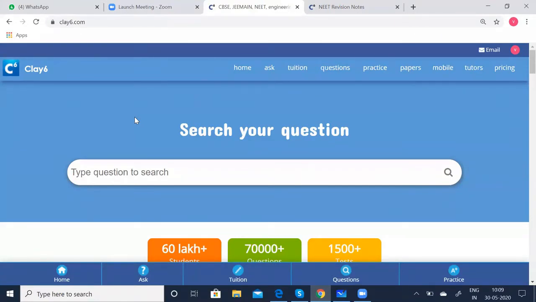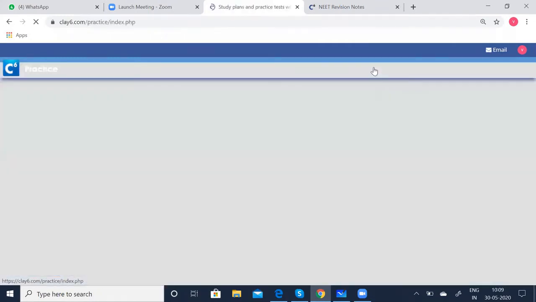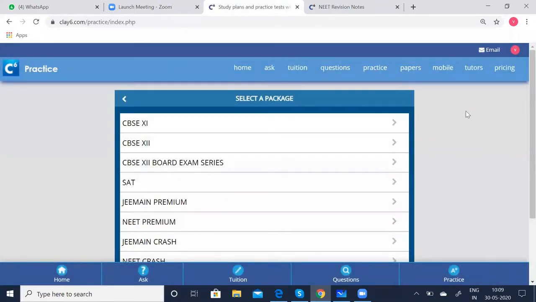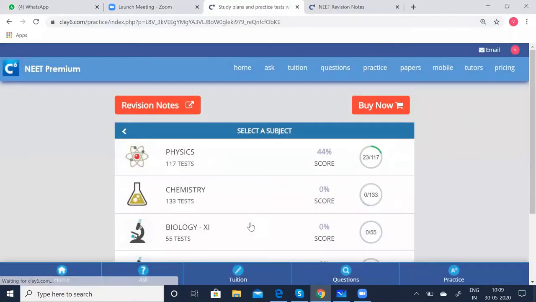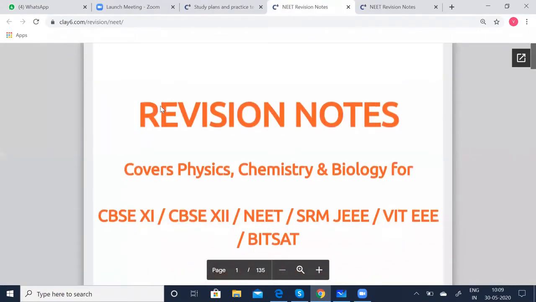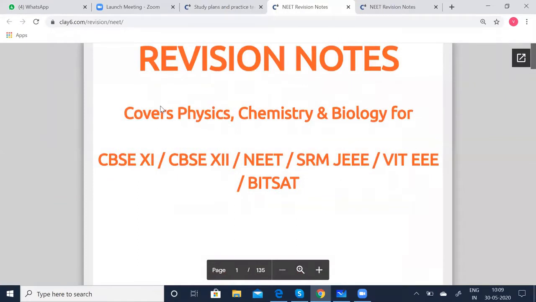So let me quickly go through briefly how to access the Clay6 page. First of all, go to clay6.com. This is our home page. Go to the practice. You can select the package, NEET Premium. There you can see the revision notes. Click on that. So we have done the revision notes for all the three subjects, physics, chemistry, and biology.